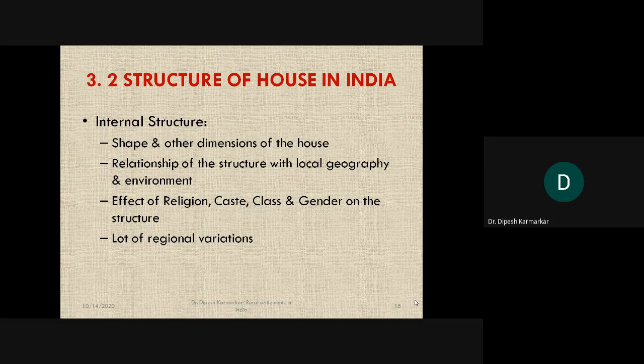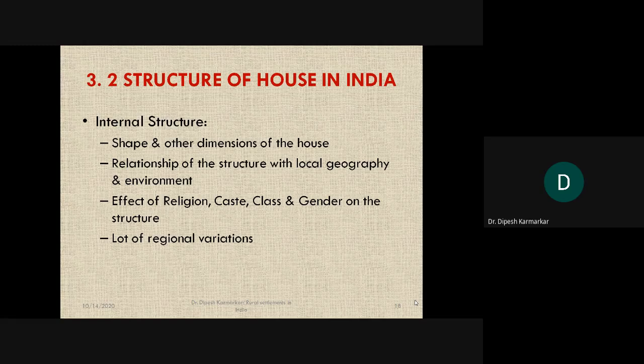You can see that there are rooms on all four sides, and in between there is an open space. Maybe it may have a tulsi vrindavan there, and a lot of empty space around, with no roof on the top. In some South Indian villages also you might have observed that, and in typical Maharashtrian Wada architecture also we find this kind of structure.